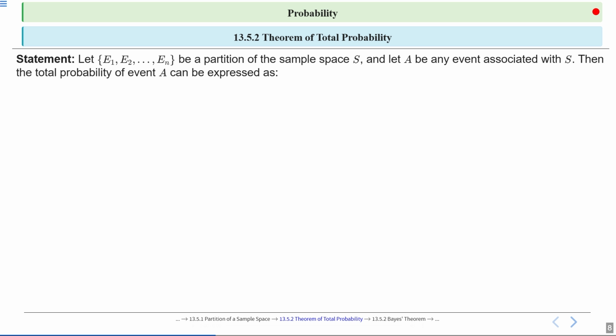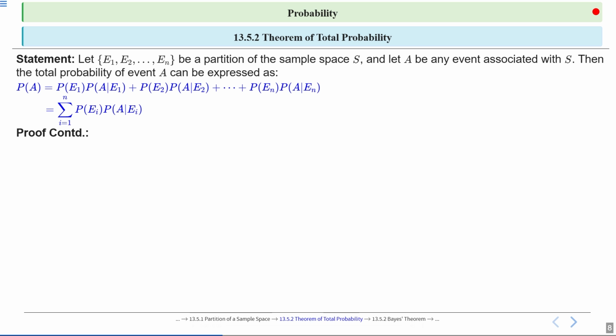Then the total probability of event A can be expressed as the proof continues. So probability of A will be equal to probability of E1 into probability of A upon E1, plus probability of E2 into probability of A upon E2, till probability of En into probability of A upon En, right? Which is equal to the summation of i equal to 1 to n, probability of Ei into probability of A upon Ei. Now the proof continues.